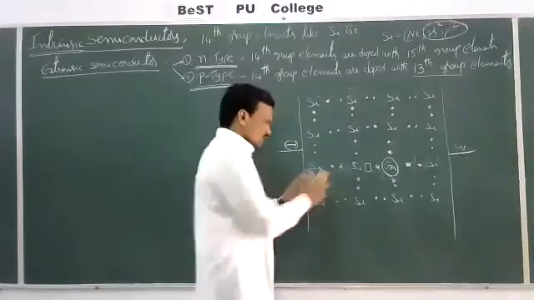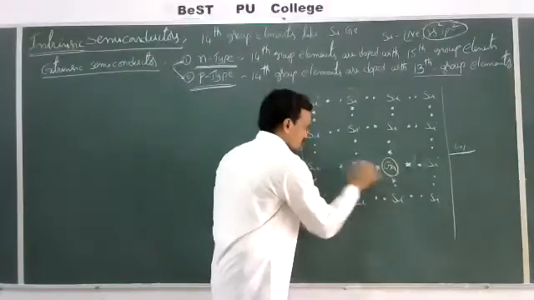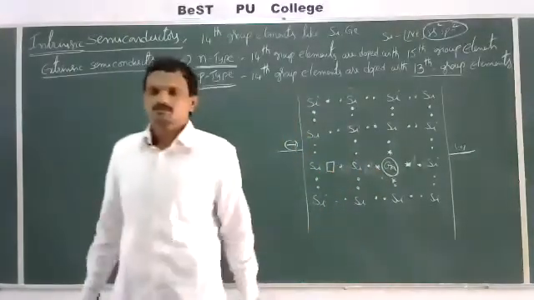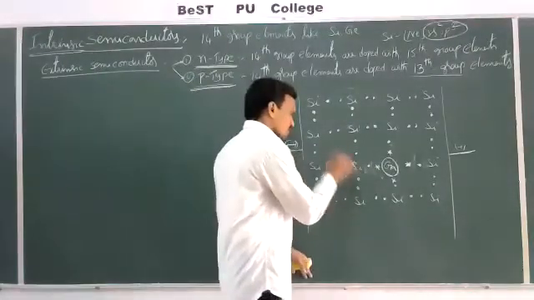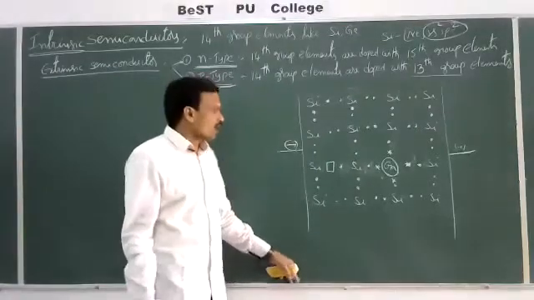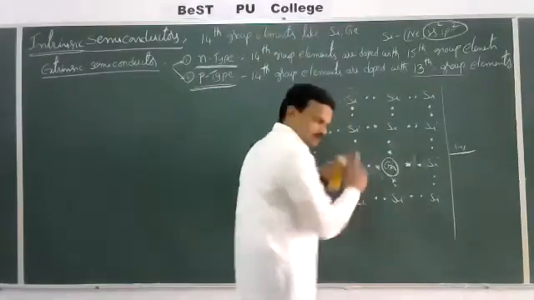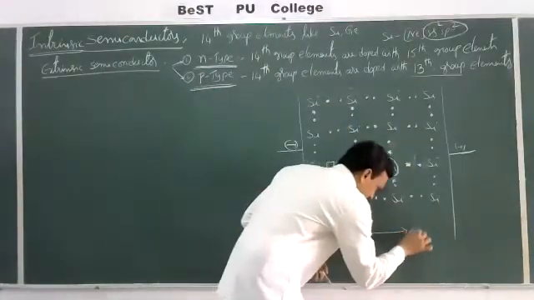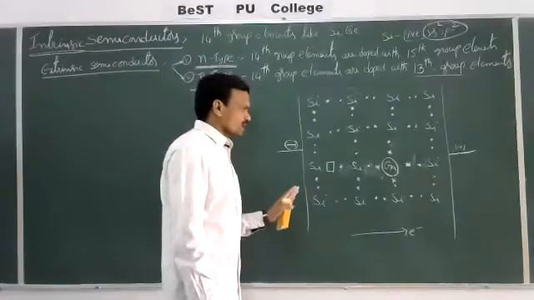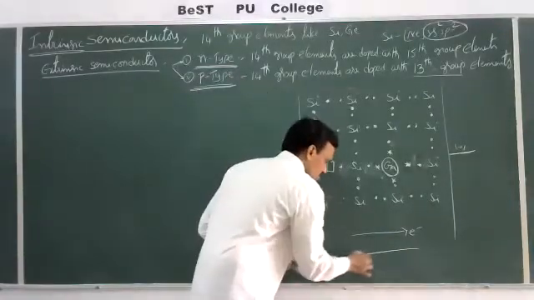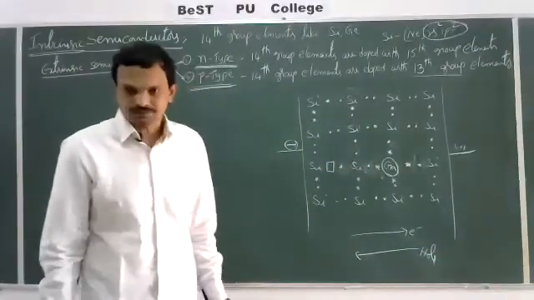Now, next, this bond will break and this electron moves from here to here. Then again a bond will be formed here, and a vacant orbital is produced. And this vacant orbital is nothing but a hole. So if you observe clearly, on applying an electric field, electrons move from here to here, here to here. That means electrons are moving in this direction, but actually it seems to be the hole that is moving. Hole means nothing but, as I said, a vacant orbital.